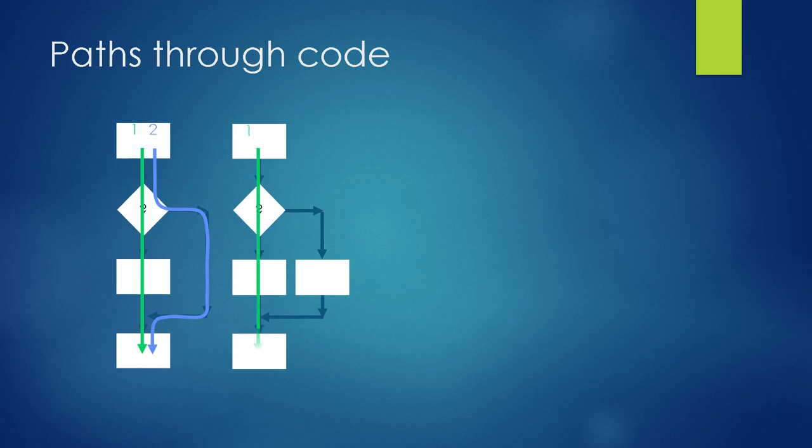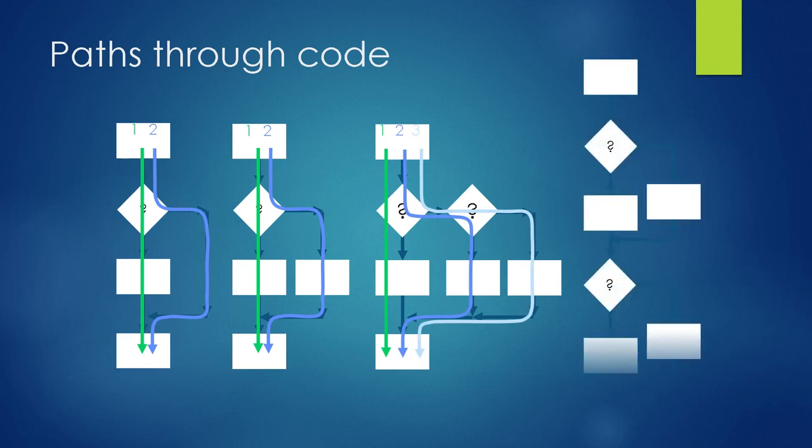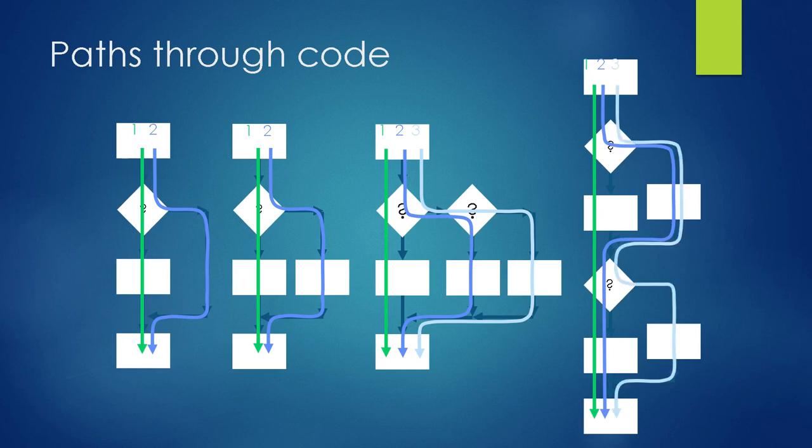So these are a few other paths. In this third flowchart, the first path that we are going to consider for the decision coverage is represented with the green line. This is the second path with the blue line, and this is the third path. Okay, a few examples are here.